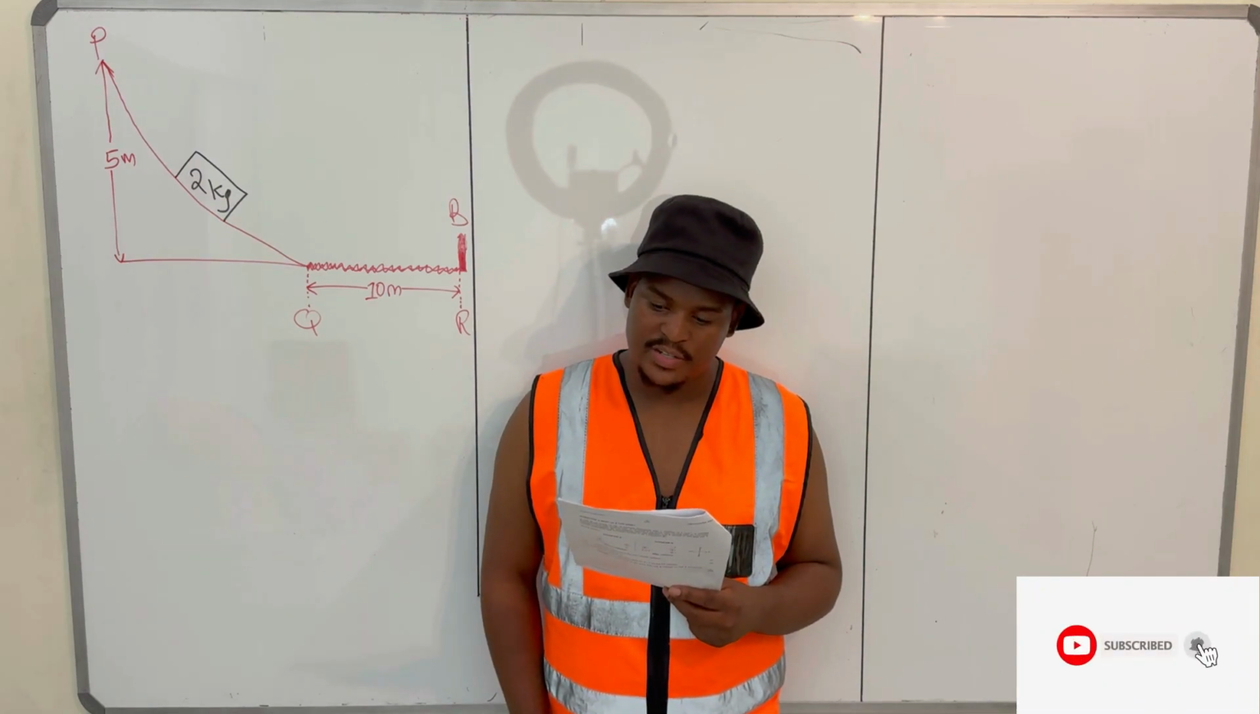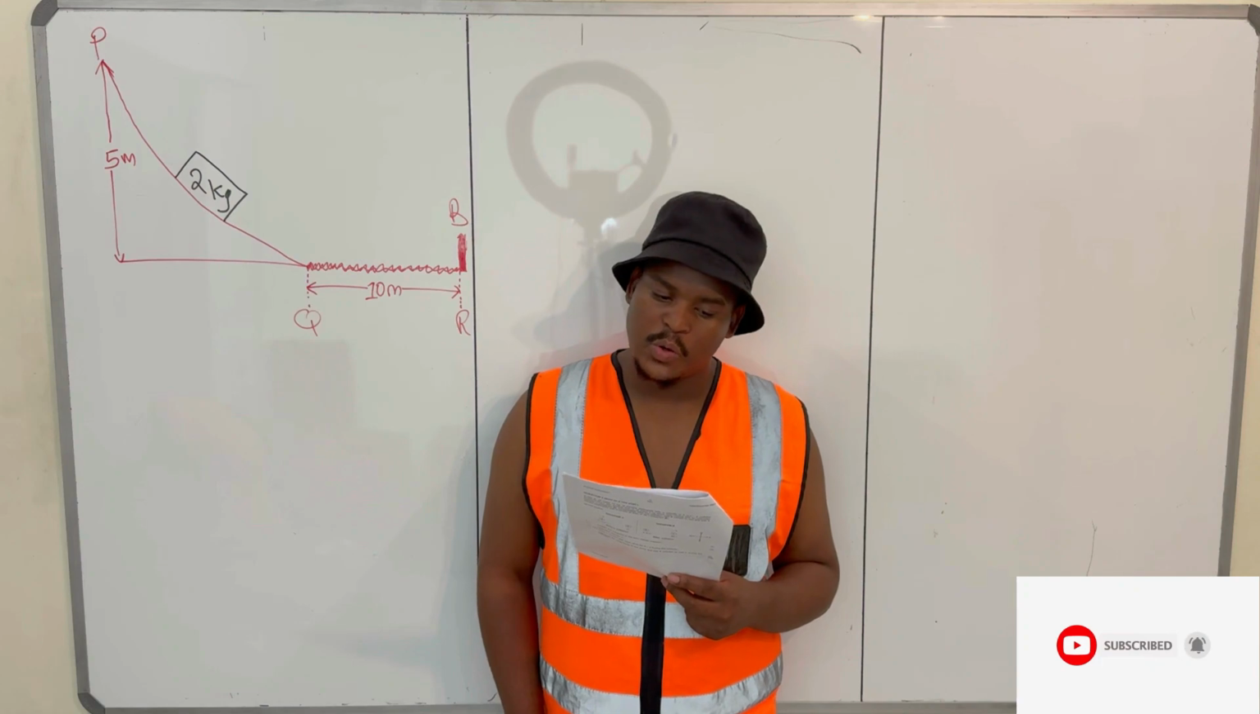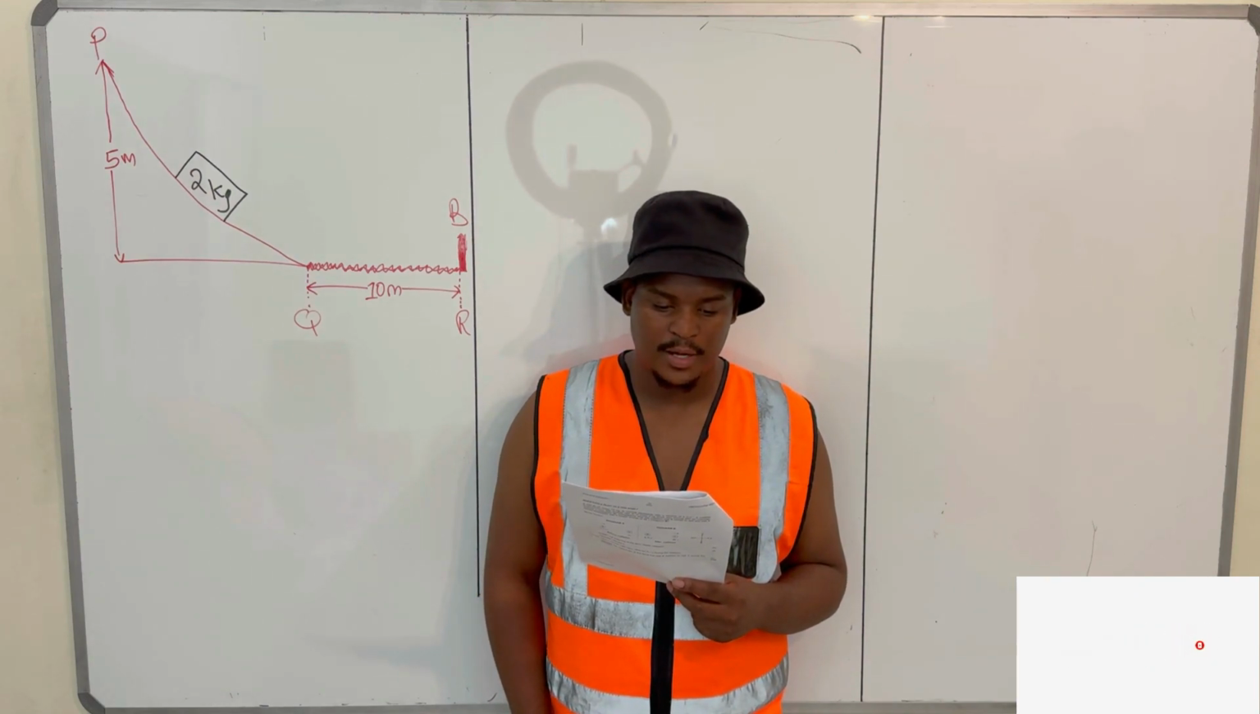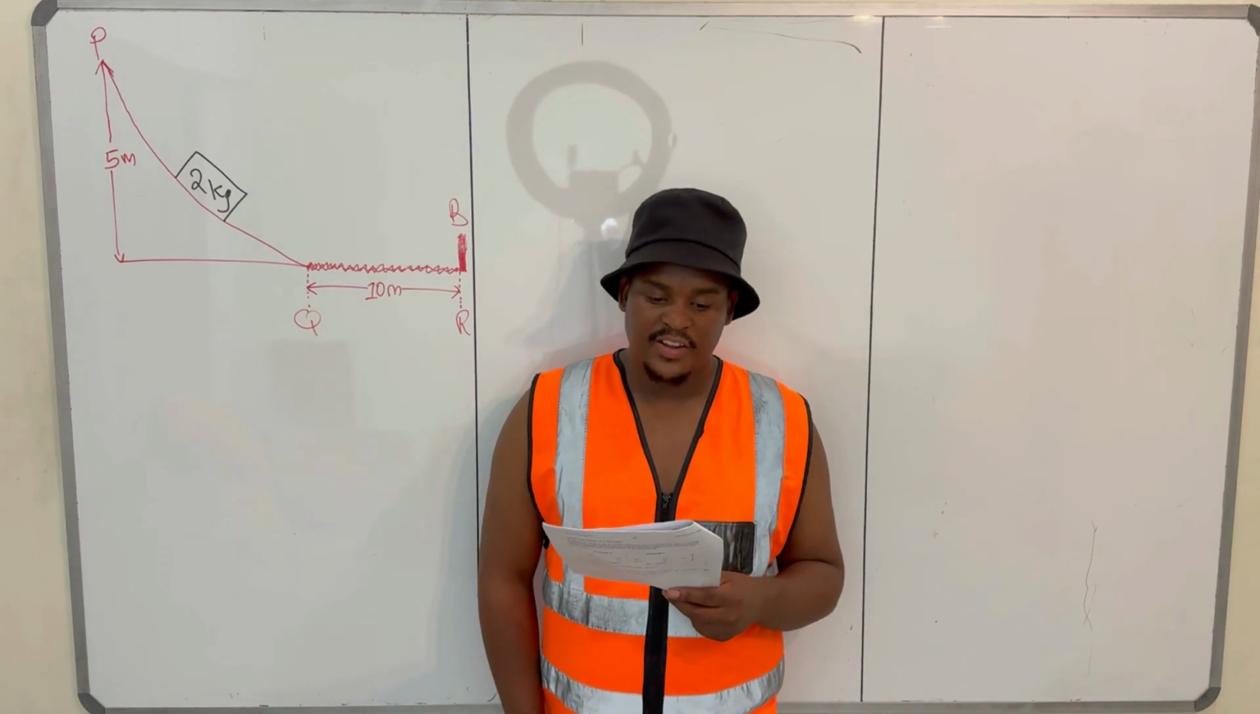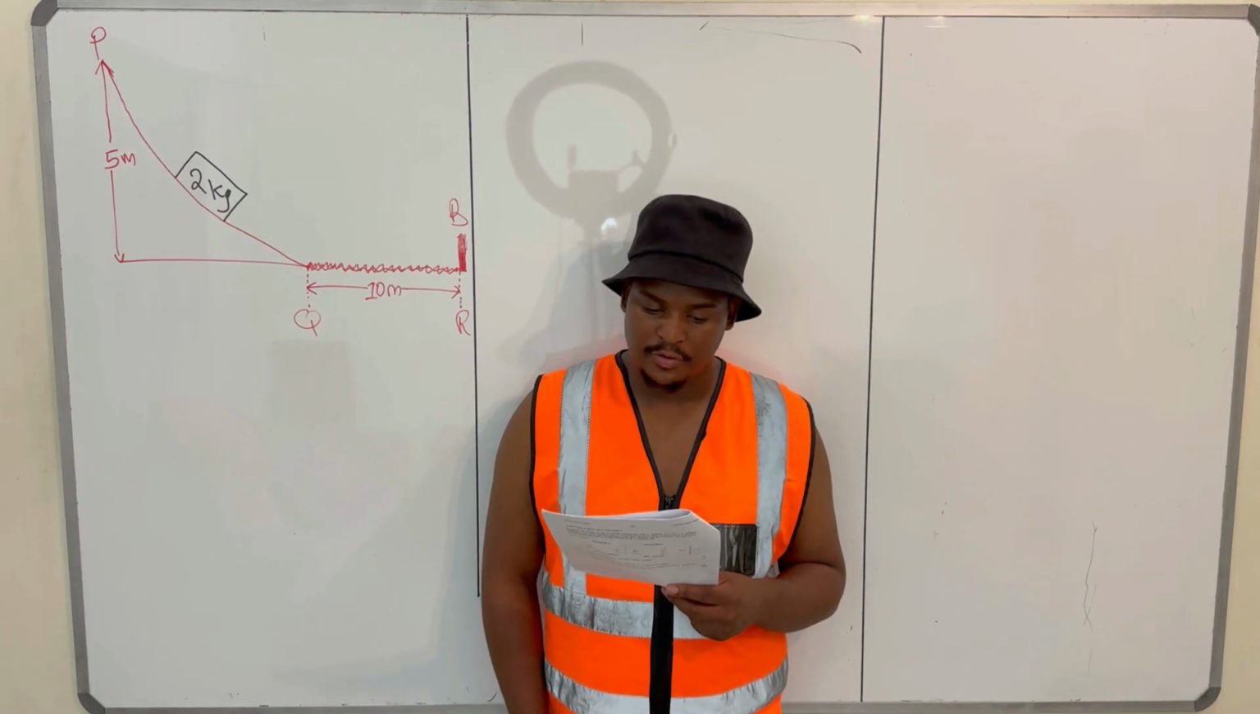So in this video, we're doing question 5 of November 2021, question paper physical science paper 1. This is work, energy and power. So I'll read question 5 statement and then proceed to answer the questions that follow.